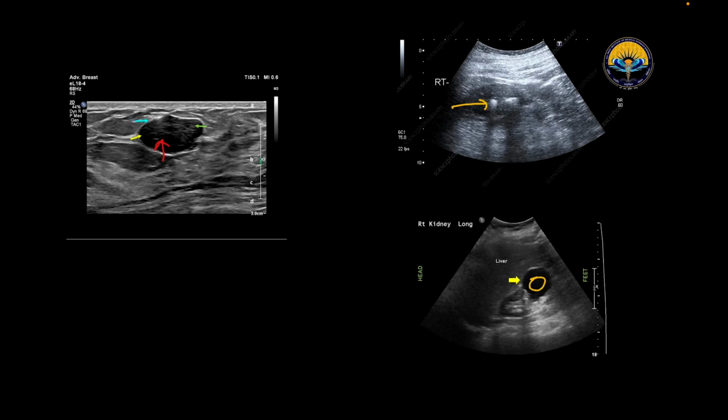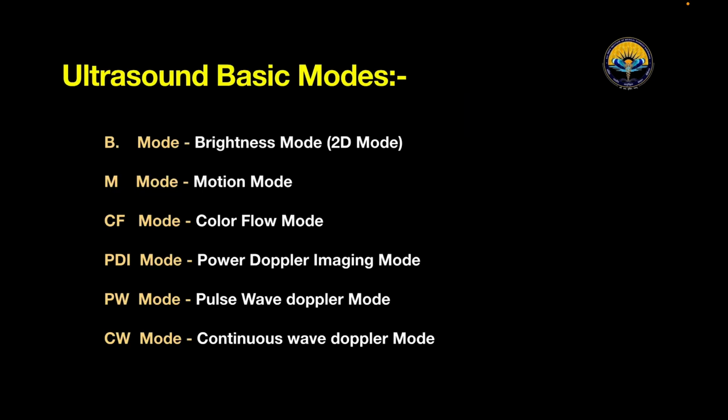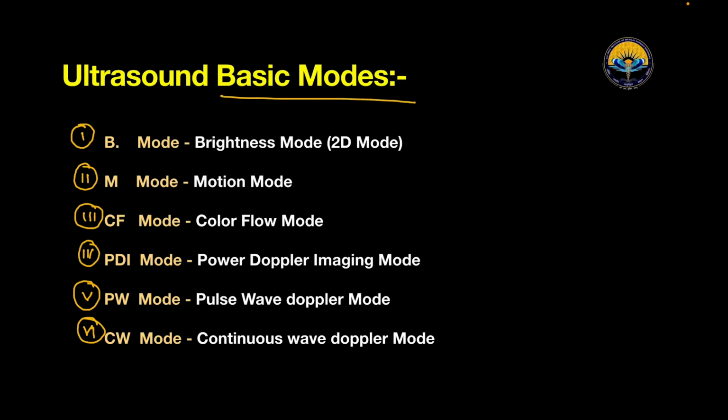Now, what are the modes used in ultrasound? There are a few modes. Look over here. The first one is B mode, that is brightness mode. The second one is M mode, that is motion mode. CF means color flow mode. PDI means power Doppler imaging mode. PW means pulse wave Doppler mode, and CW means continuous wave Doppler mode. So these are the basic modes used in ultrasonography.